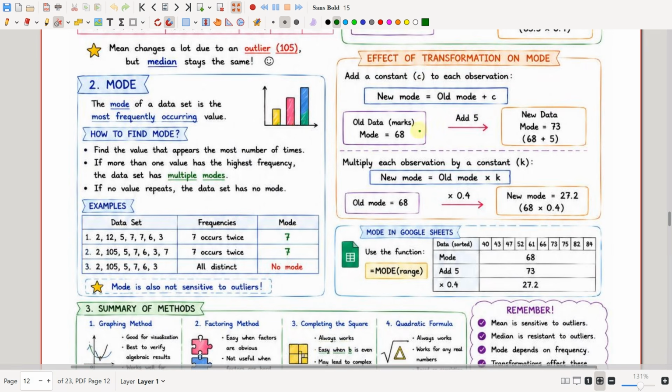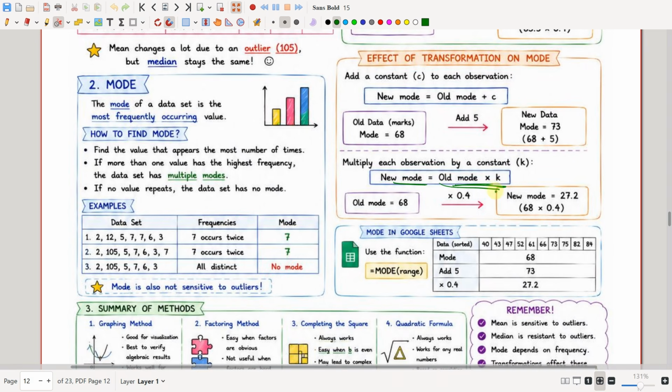So if the old data has a mode of 68 and we add 5 to each observation, then the new mode will be 68 plus 5, that is 73. And when we multiply each observation by a constant k, the new mode is equal to the old mode times k.